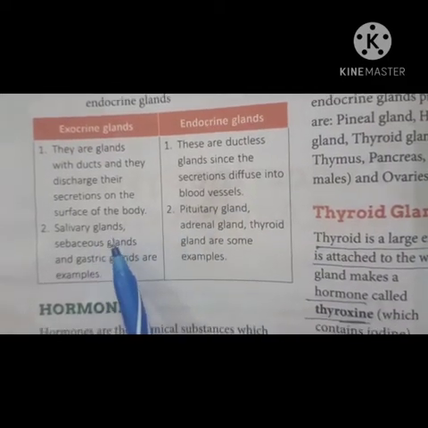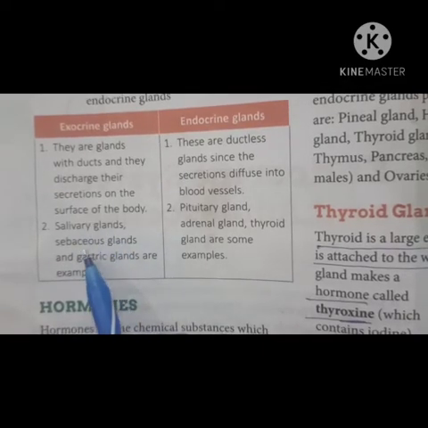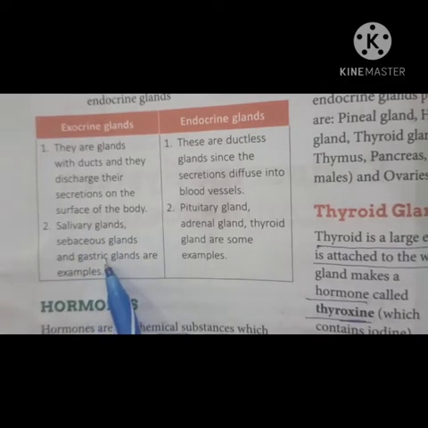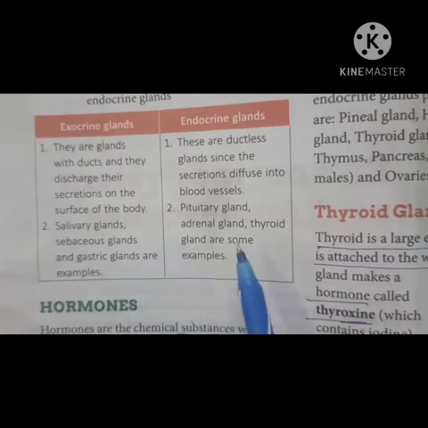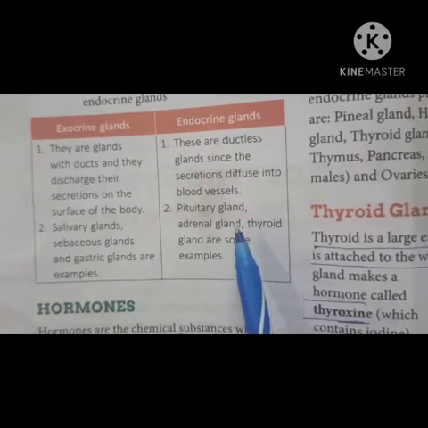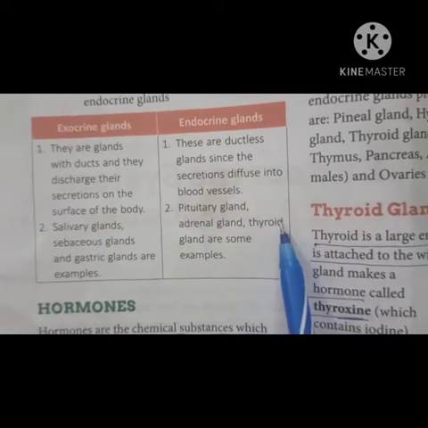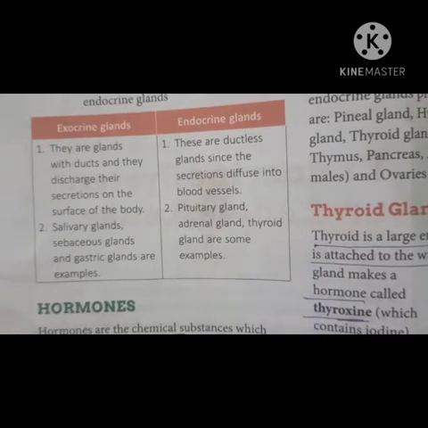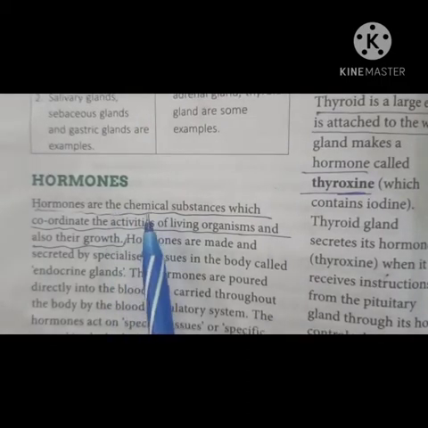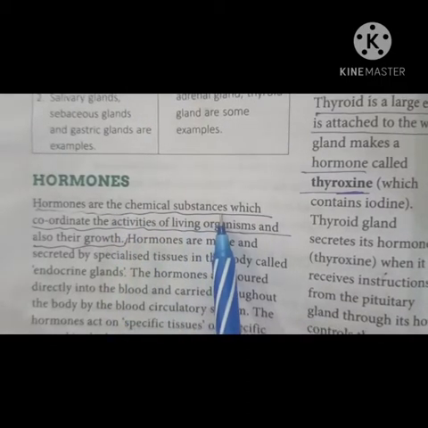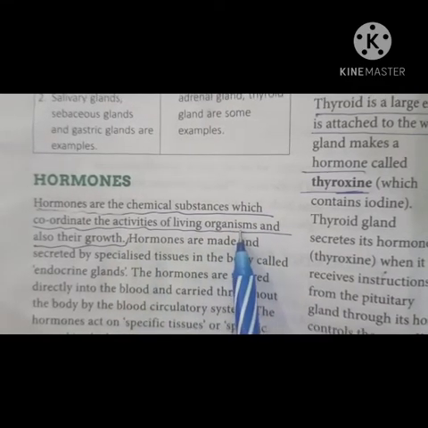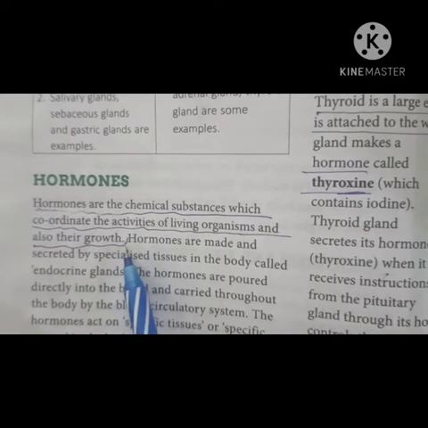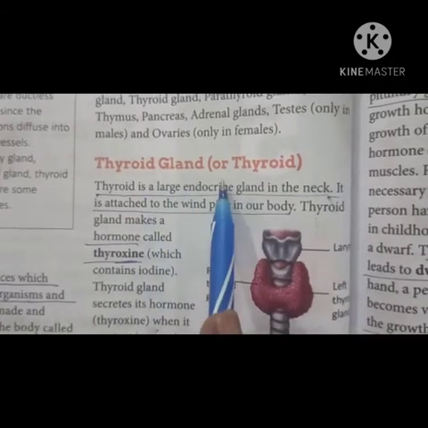Next are examples of exocrine glands: salivary glands, sebaceous glands, gastric glands, even your sweat glands. Examples of endocrine glands are the pituitary gland, adrenal gland, thyroid gland, and pancreas. Now, what are hormones? Hormones are chemical substances or chemical messengers which coordinate the activities of living organisms and also their growth.